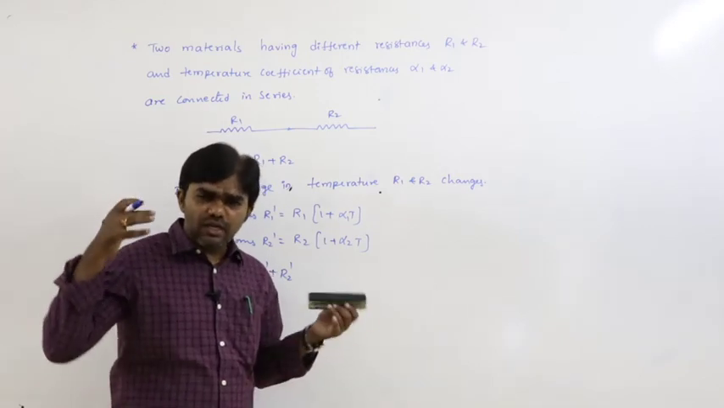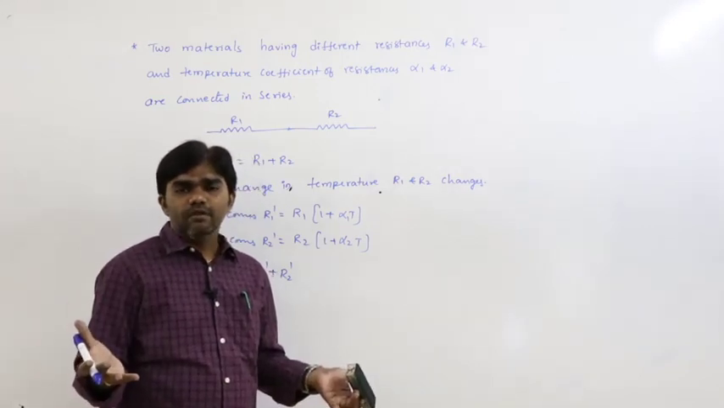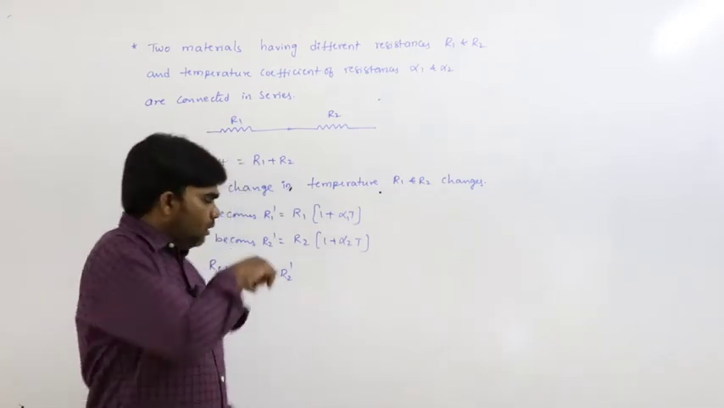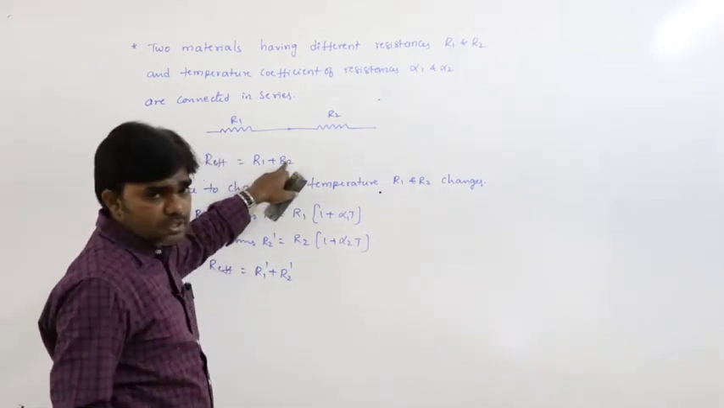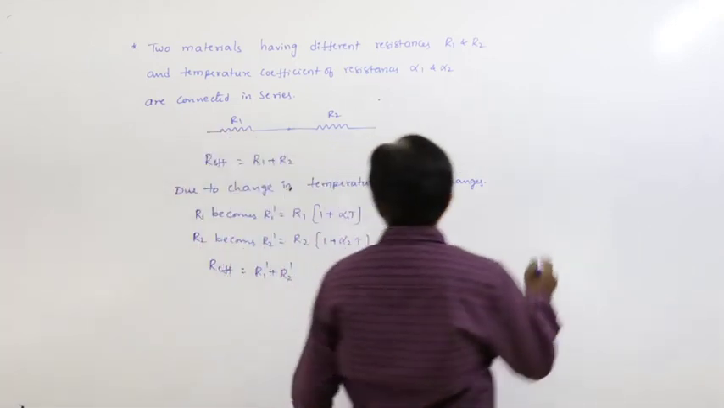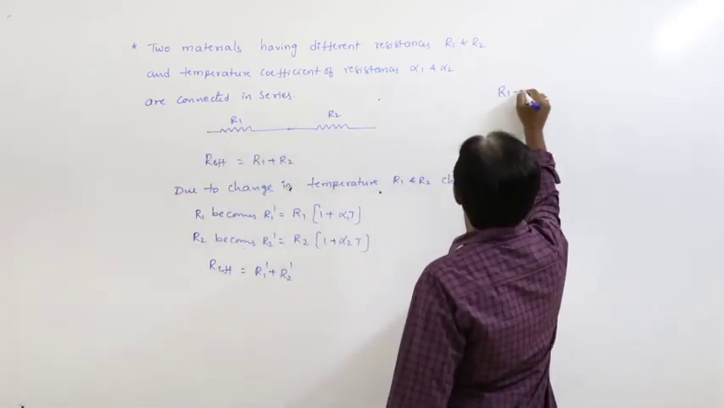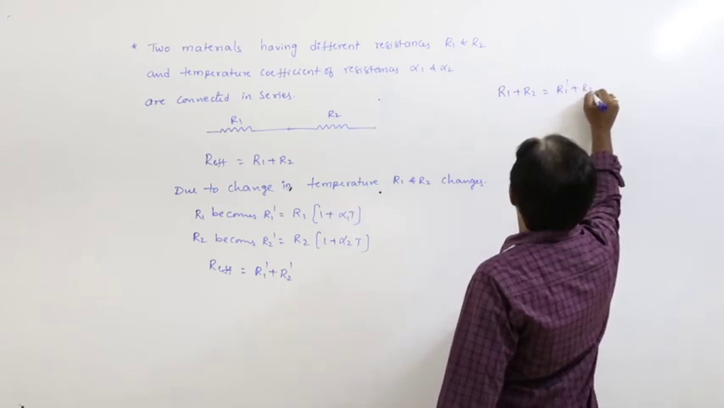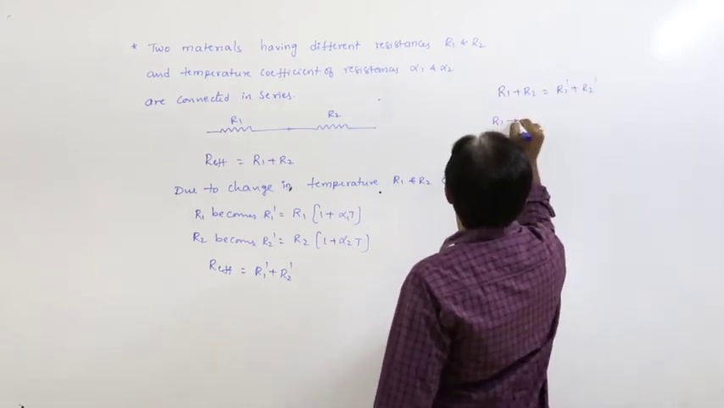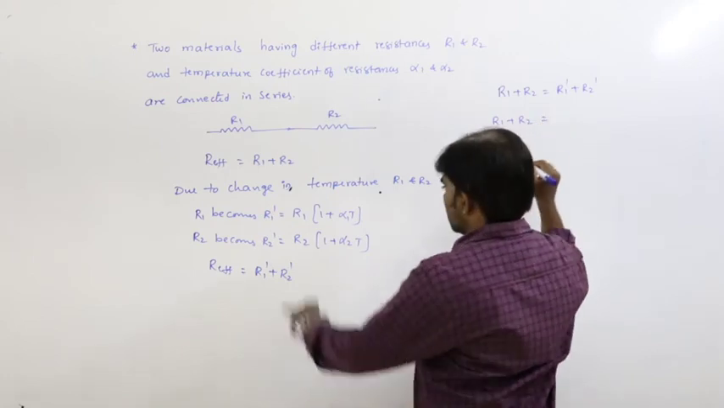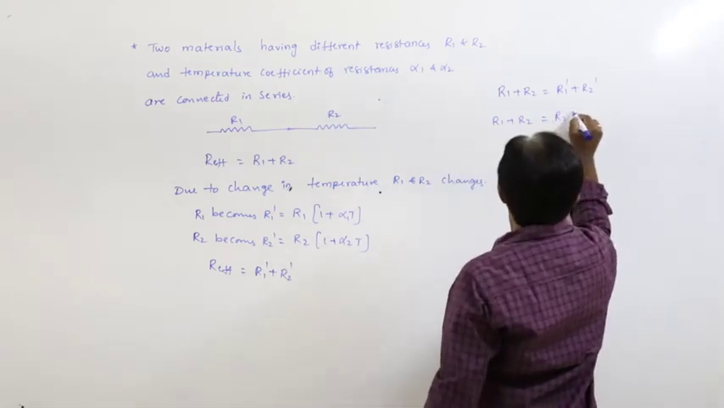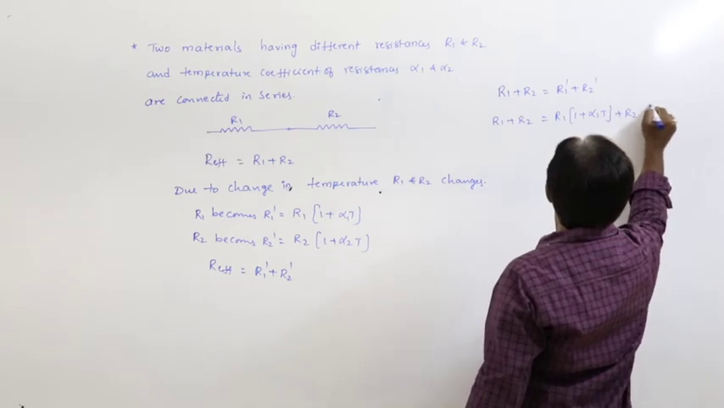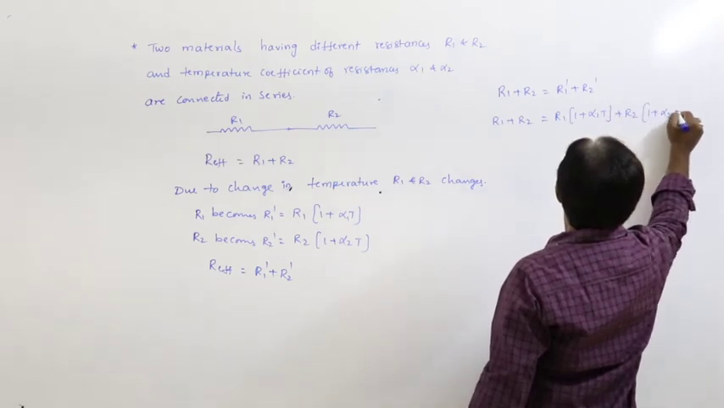Of course, they vary with the temperature, increasing or decreasing, whatever it is. But effective resistance must be R1 plus R2. Therefore, here R1 plus R2 is equal to R1 dash plus R2 dash. R1 plus R2 is equal to R1 dash, which is R1 into 1 plus alpha 1 t, plus R2 dash, R2 into 1 plus alpha 2 t.